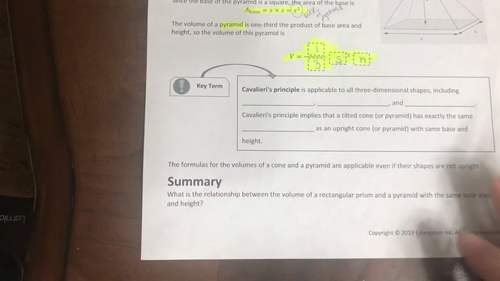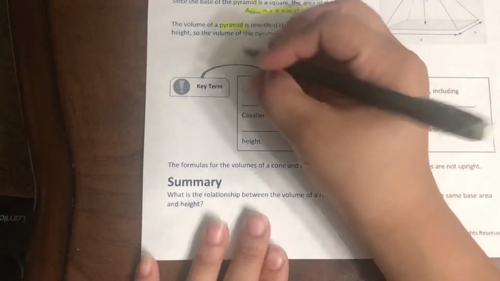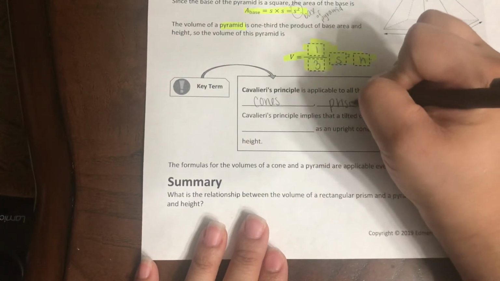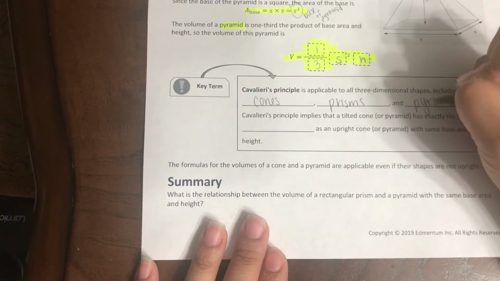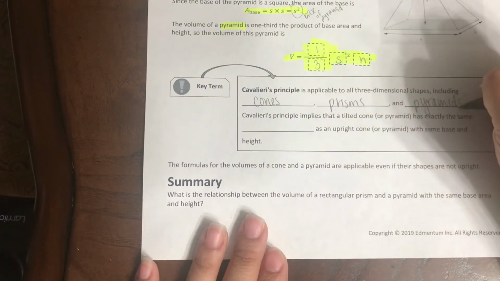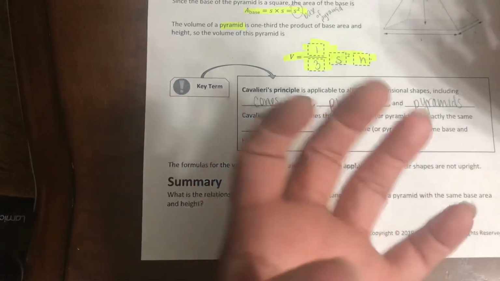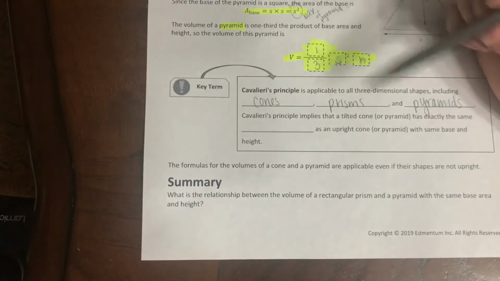Okay, key term. Cavalieri's principle is applicable to all three-dimensional shapes, including the things we just covered: cones, prisms, and pyramids. Okay, so if you're not sure what they are, cones are pretty simple. I think you can understand that. Pyramids are pretty simple. Prisms are like the cylinders. Basically, prisms will have one base and then another base right beside it, and then they connect up. So that's what makes it a prism.